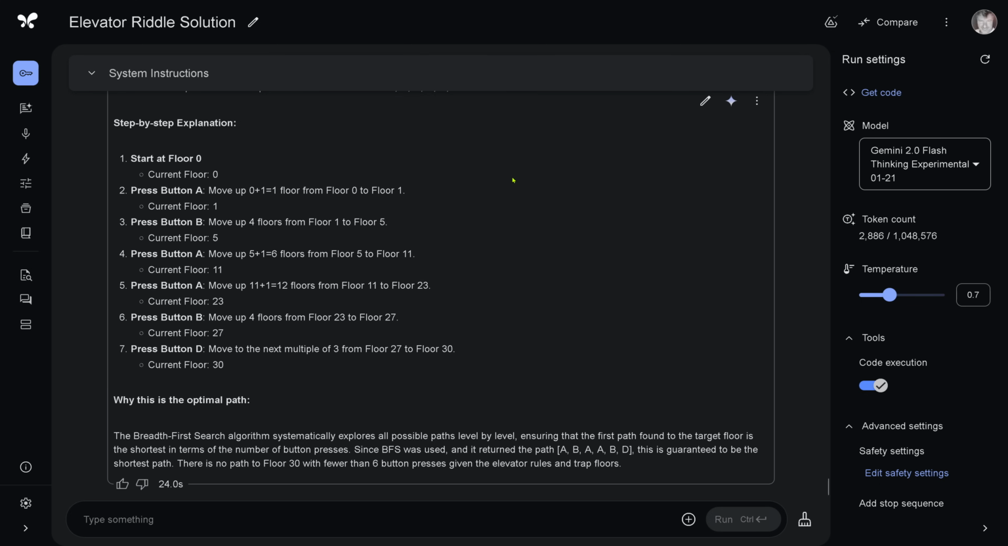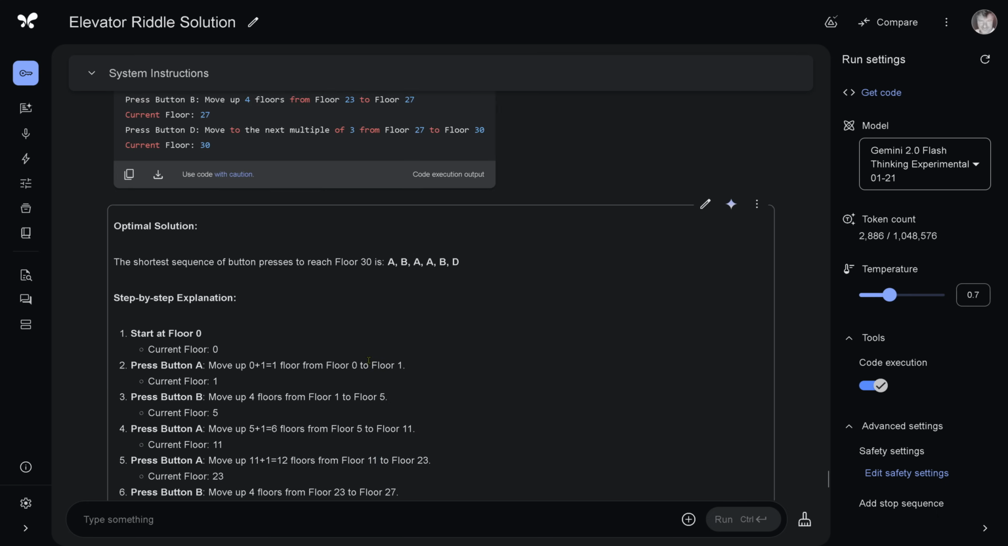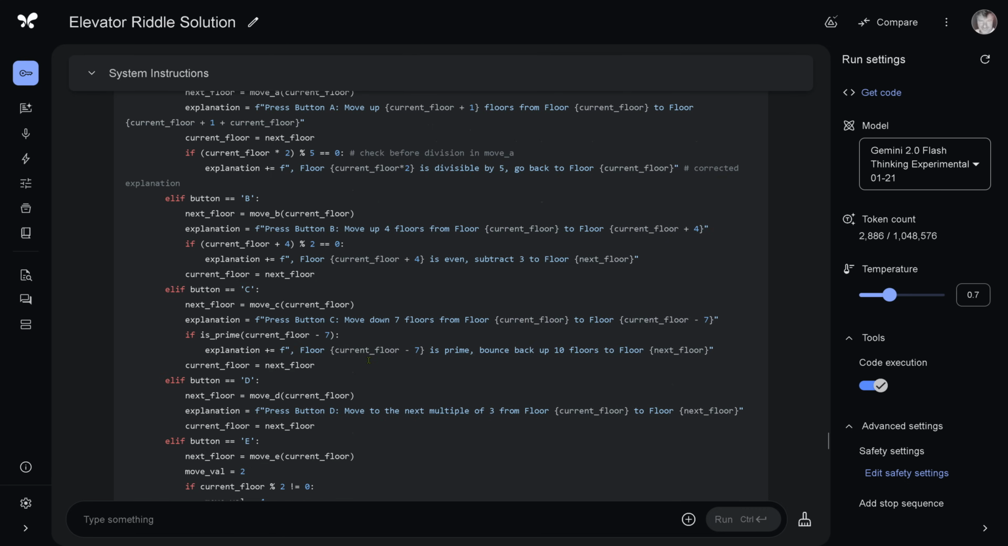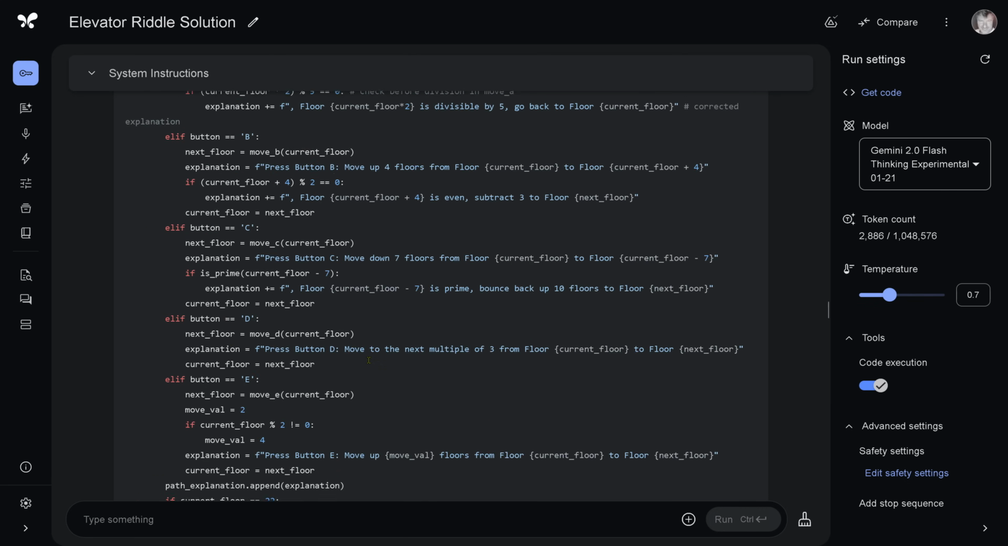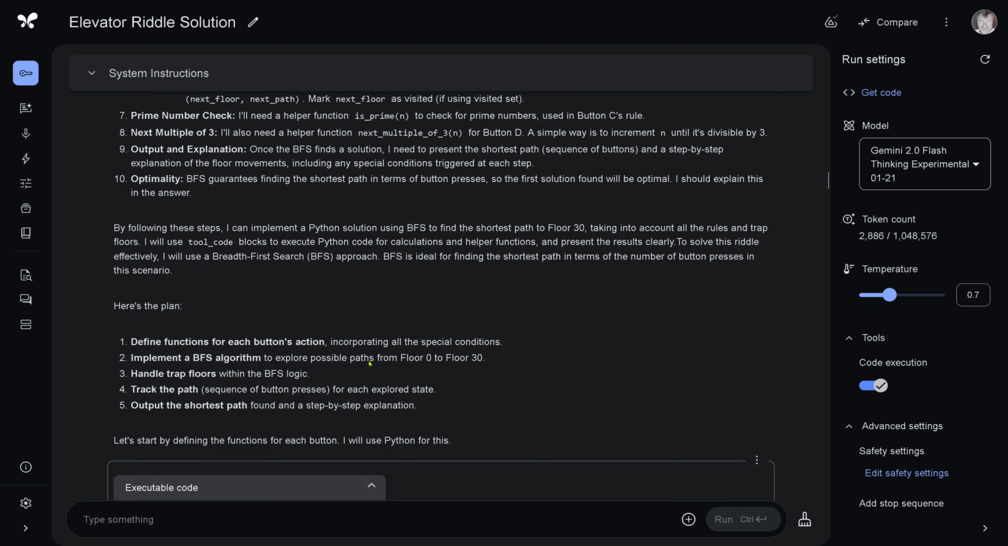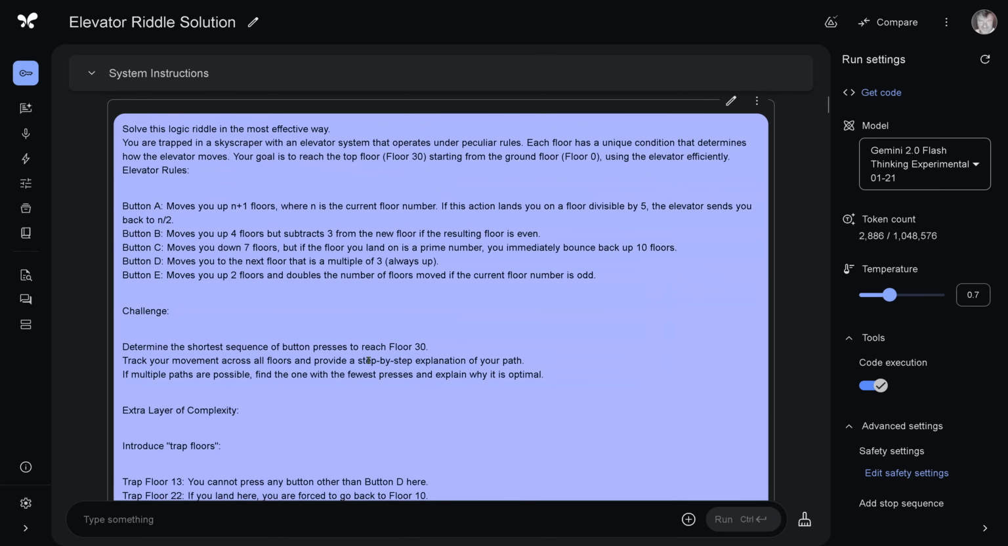Isn't this beautiful? We found here a path, ABAABD, and this is 6 button presses. This is the perfect one. So let's have a look at what happened, because it was a little bit too fast. It should be done in 16 seconds, but we took 24 seconds because this is a demonstration, and of course it went wrong, but we stick with whatever happens.